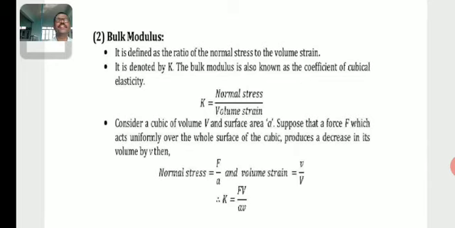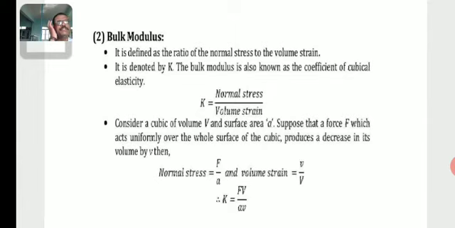Consider a cube of volume V and surface area A. Suppose that a force F which acts uniformly over the whole surface of the cube produces a decrease in its volume by v.